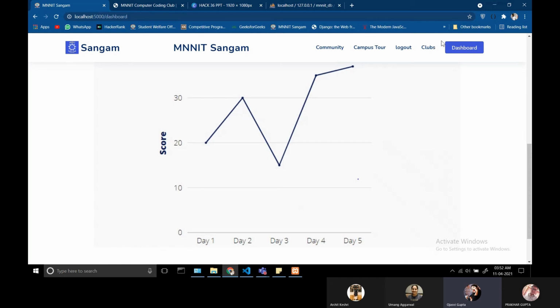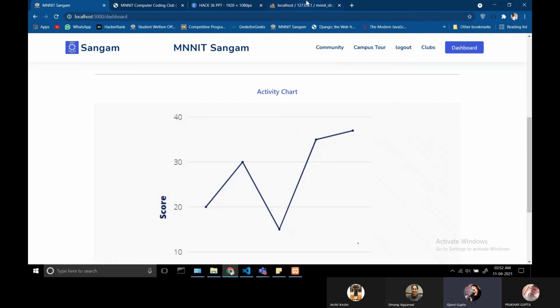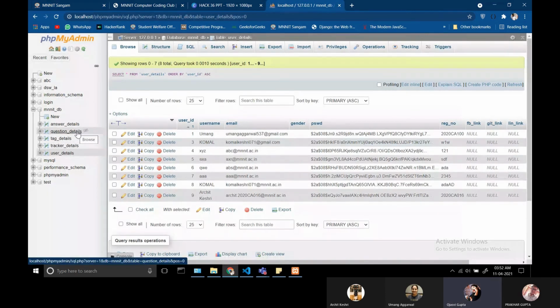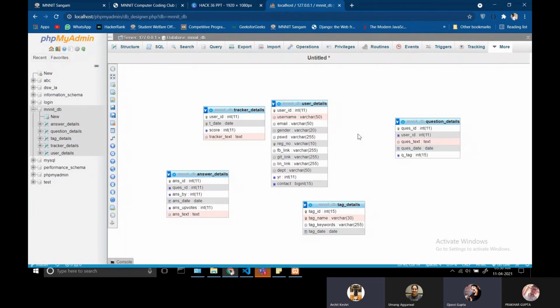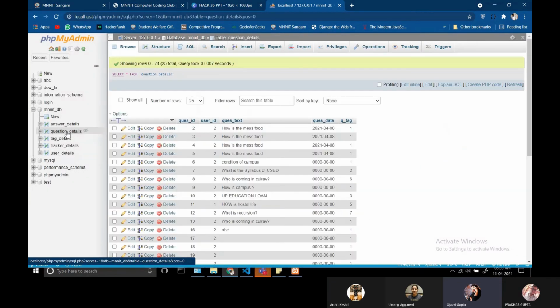Now let's have a look at the database that we have used in the application. As we can see, the password section is encrypted using bcrypt.js. We are doing it for enhanced security purposes. Now let's also have a look at the table structures. This on the screen is the table structure that we have used. The question and answer page that was rendered previously had its data fetched from these tables only, and it was displayed using a loop.